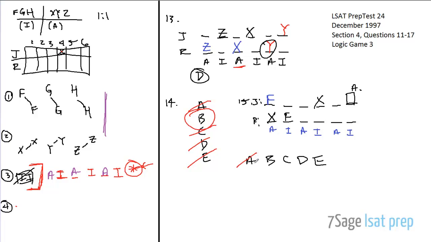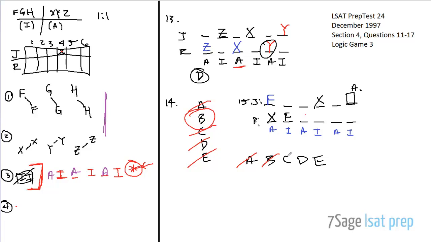How about B? Y is the first of the advanced textbooks to be evaluated by Juarez. Okay, could that be true? I actually don't know. It looks like in order for that to be true, it would have to take up a position before X, right? But the problem is that, remember from the stimulus way back at the beginning, they said that they can't evaluate the same book together, so it can't be Y, right? And if you try to put Y before X, like you would have to in order to satisfy this rule, you can't do it, right? Because this is the only other slot that's remaining, and that's filled up by X. So there's no way that Y can be the first advanced book that Juarez evaluates.